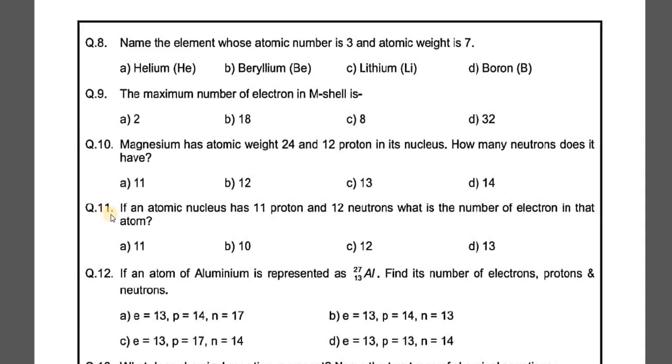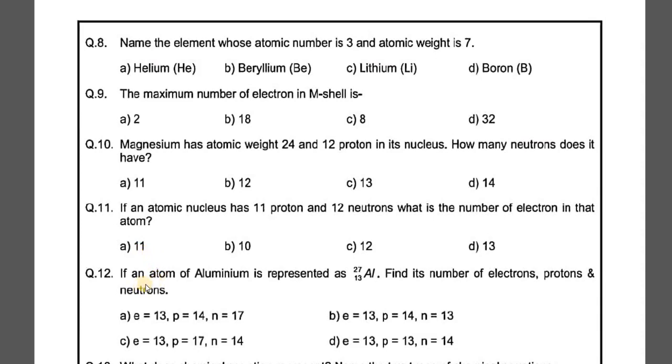Question number 11. If an atomic nucleus has 11 protons and 12 neutrons, what is the number of electrons in that atom? Now, since the number of protons is 11, it is quite clear that the number of electrons will also be 11. So the correct answer for question number 11 is option A, and the answer is 11.